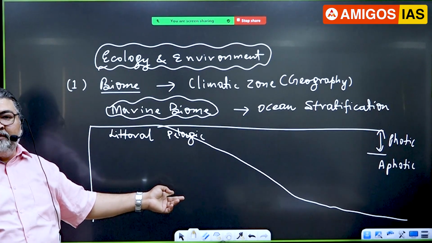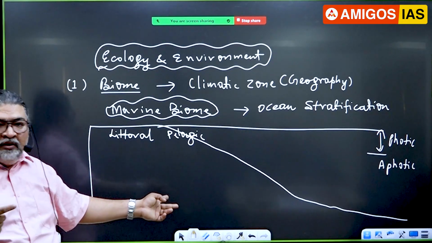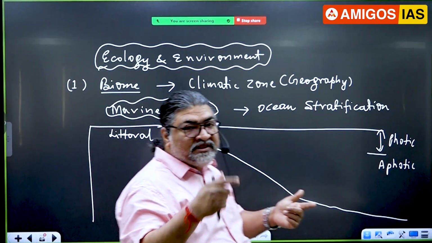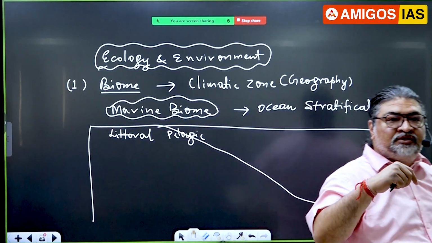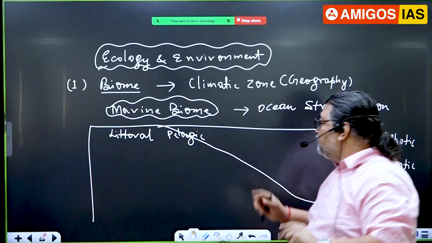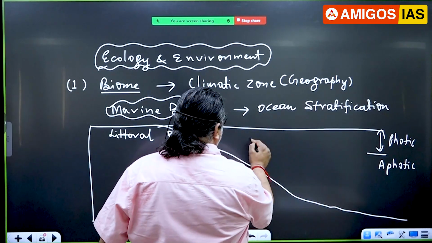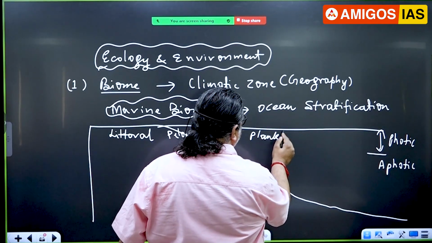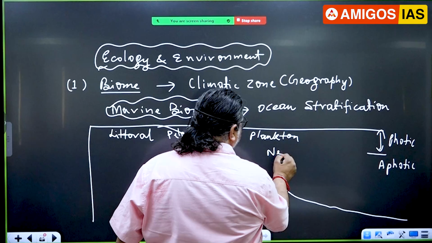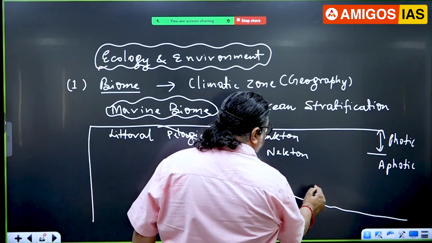See, in ecology we say biome, but generally in geography we read about oceanography, salinity, temperature, light. Then here, three types of organisms, you know that. One is called plankton, second is called nekton, and the bottom dwellers are called benthos.